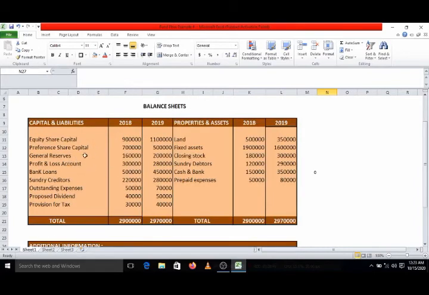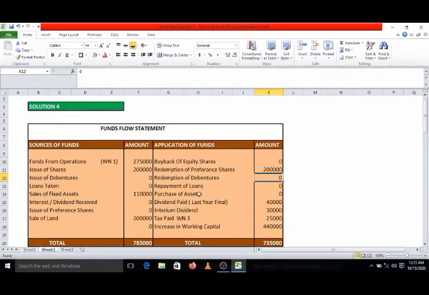After preference share capital, general reserve and profit and loss account, which we have considered while preparing funds from operations. Now bank loans. First year 5 lakhs, second year 4,50,000. It means our bank loans have reduced by rupees 50,000. Why is this so? Obviously this is because of repayment of loan by rupees 50,000. So repayment of loan means application. So that is rupees 50,000 repayment of loan.